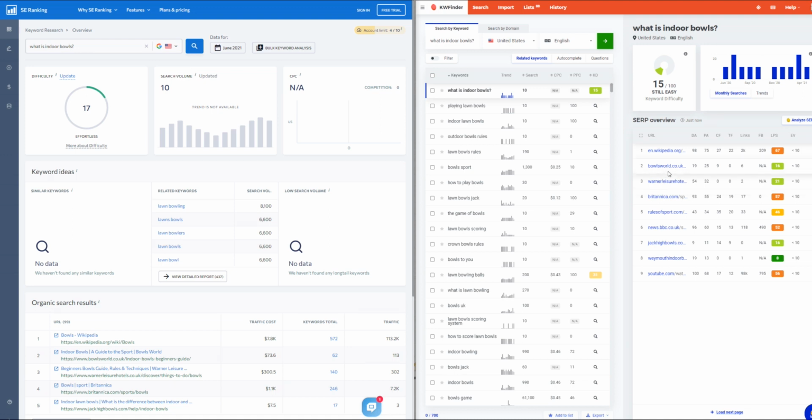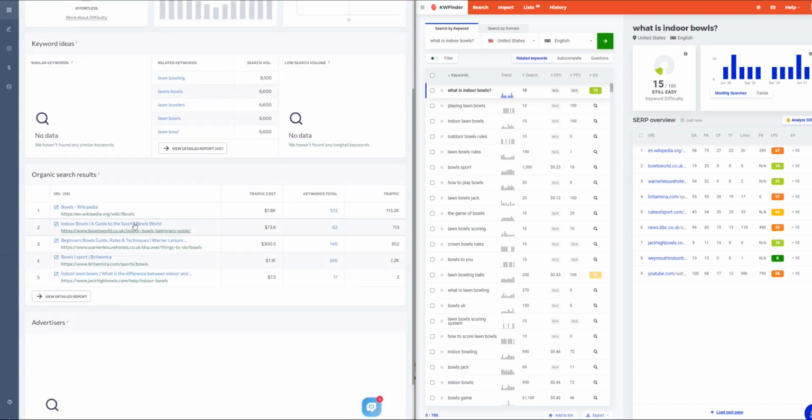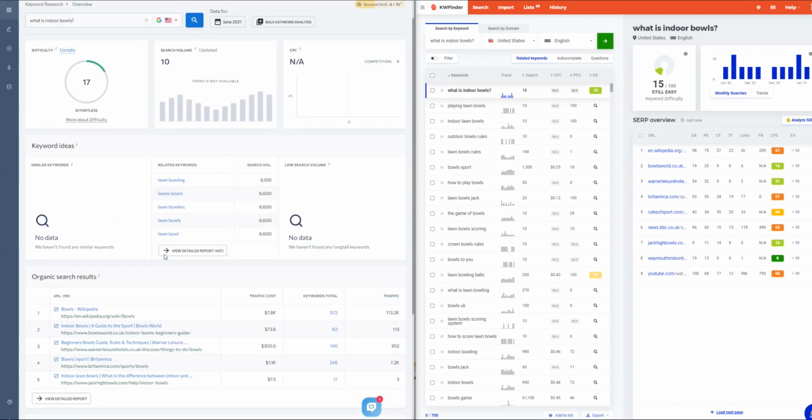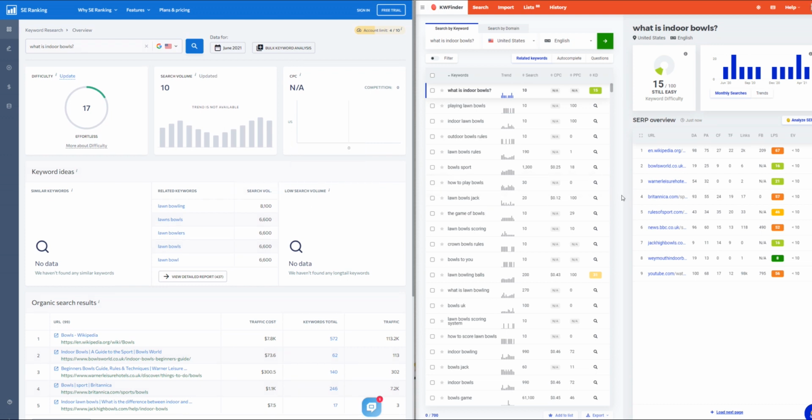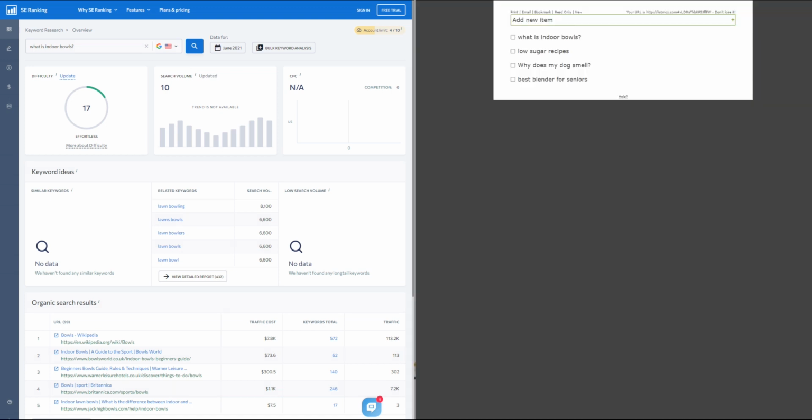I think if you were to write a decent article that went into this subject in detail, you should be able to rank in the top 5, I would estimate. And when we look over at SERanking, it has a similar score of 17. So this one is quite similar, but again, it doesn't really show any more information. Certainly, it doesn't have as much as I would find over here on KWFinder. So yeah, let's do one more.